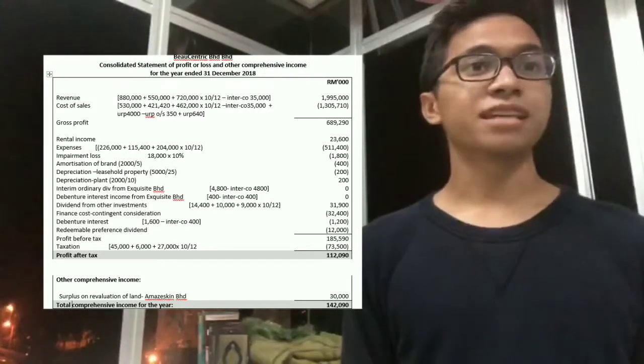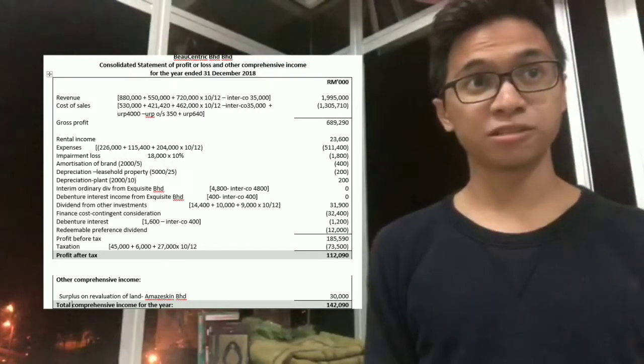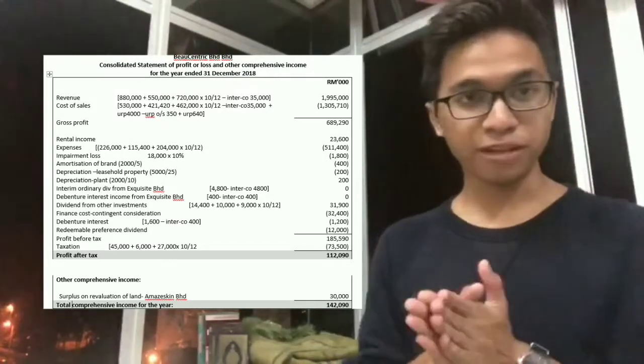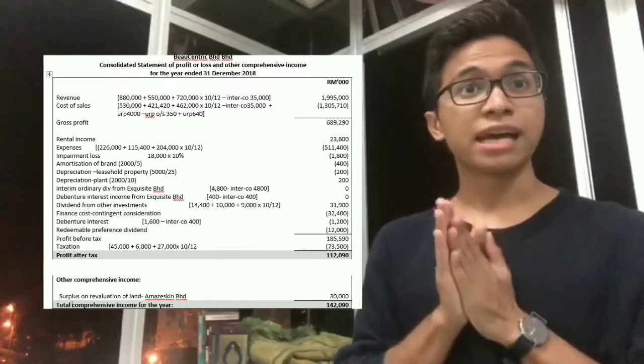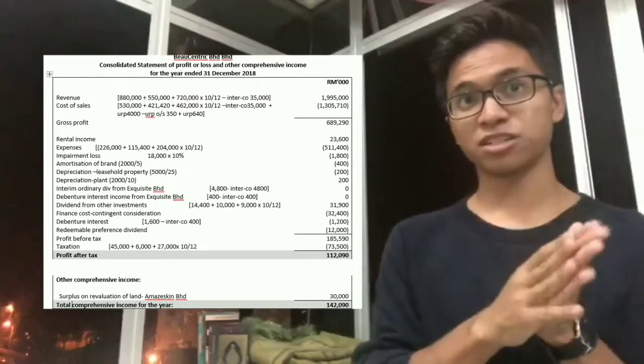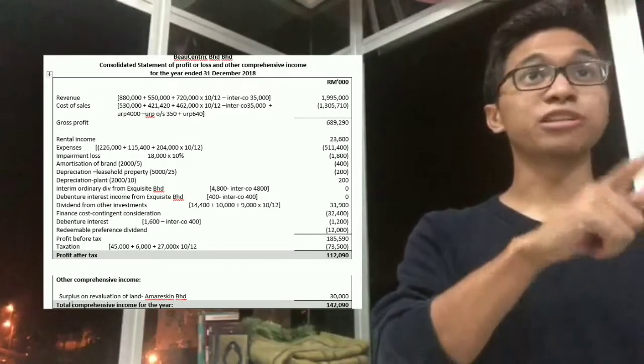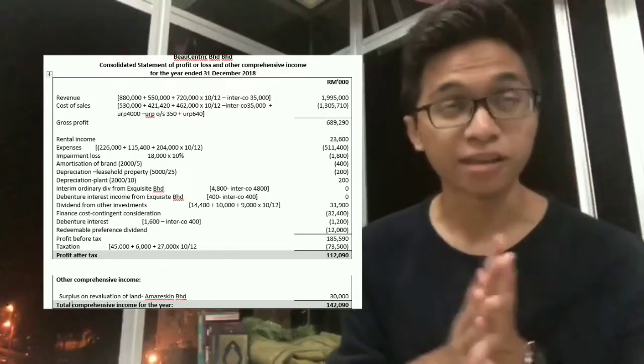Alright, and then we would need to subtract the taxation of 73,500, and we would get a profit after tax of 112,090. And not to forget, we would need to include the other comprehensive income.